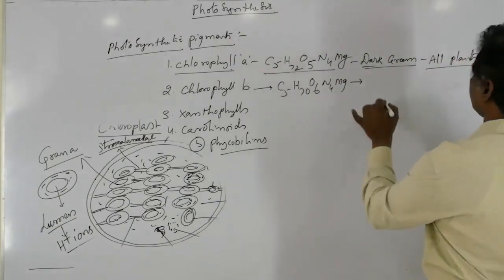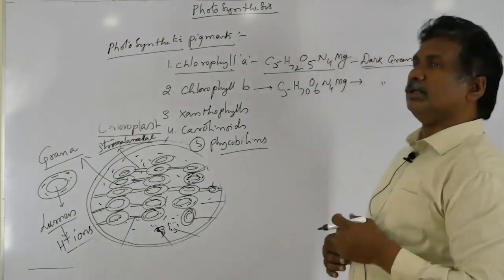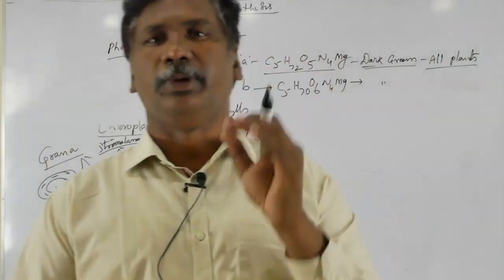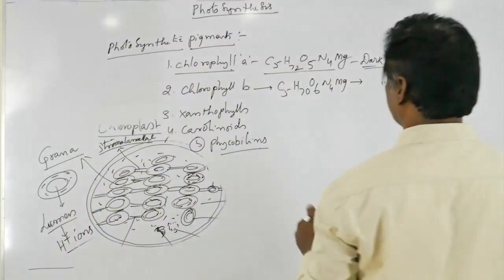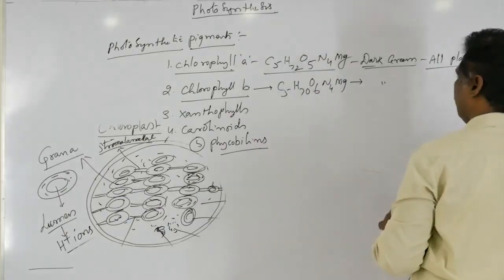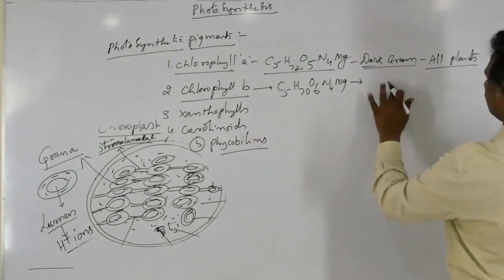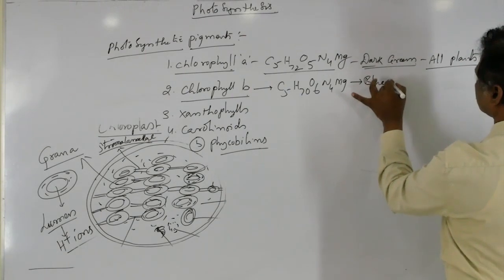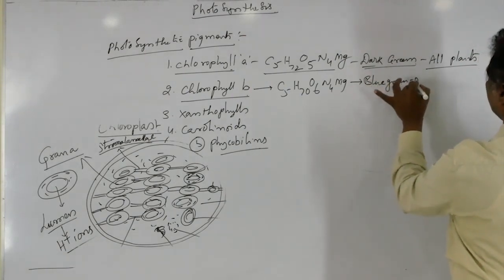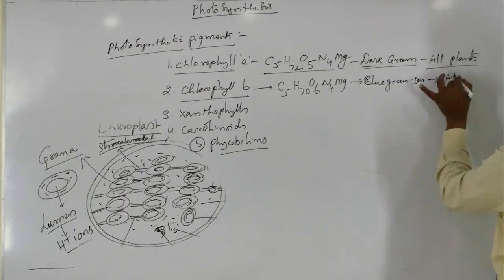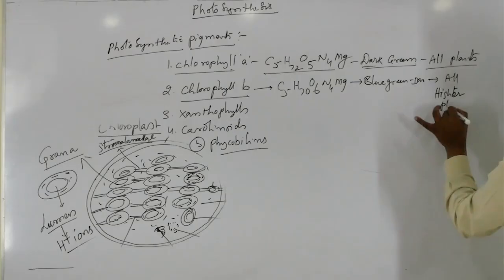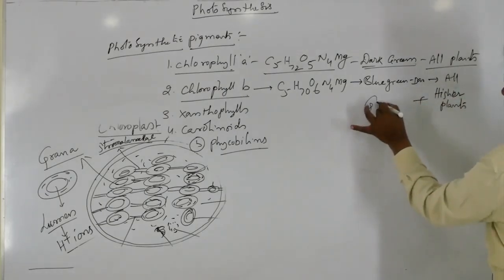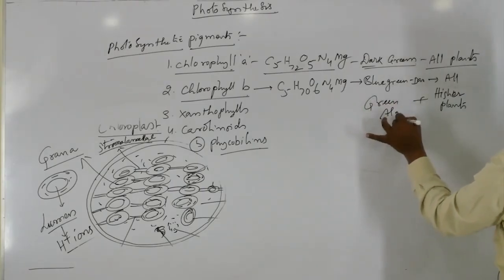It is blue green to dark green in color. The blue green to dark green photosynthetic pigments are called chlorophyll B. It is present in all higher plants and especially in green algae members.